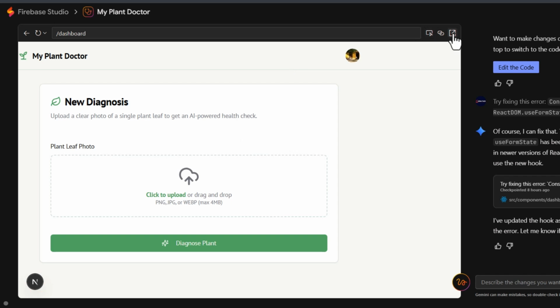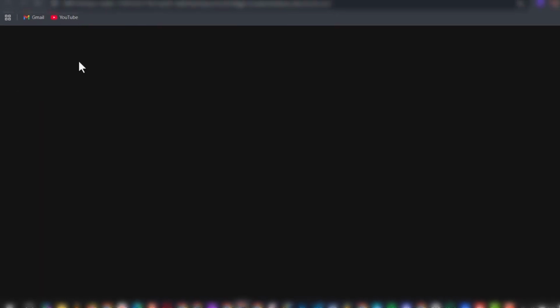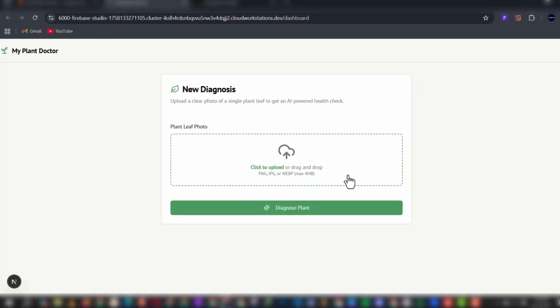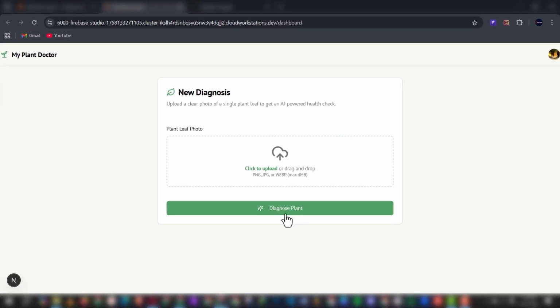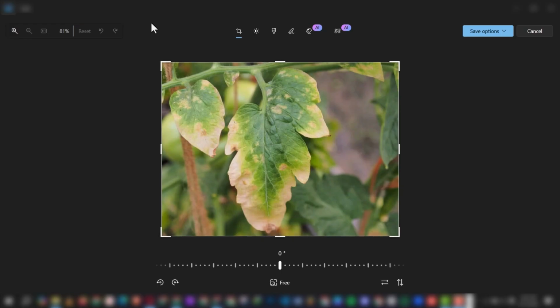Next, before we proceed, we can check out our application in a full web browser, not only in the editor view. This is how our app looks in a proper web browser. We will just go straight to using the application and see what we get. I'll click to upload photo.